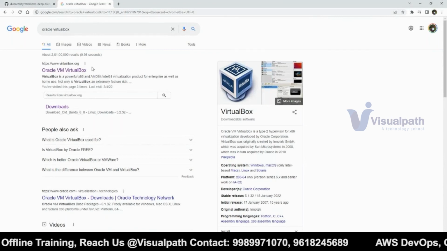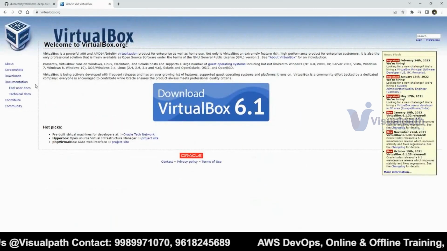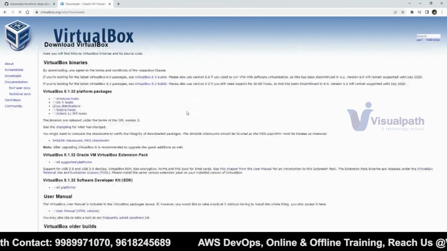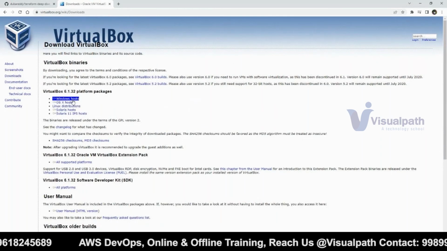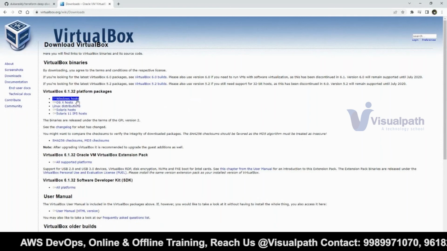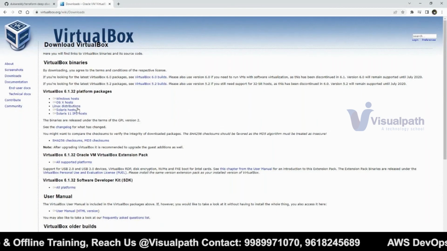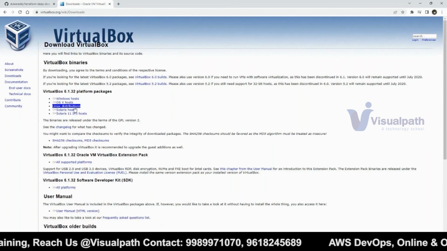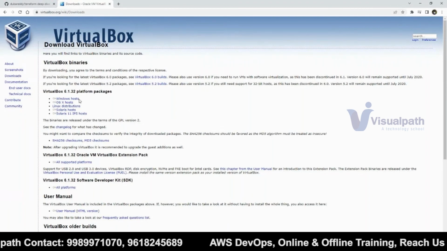Okay, so to install that, go to the official link, go to downloads. In your laptop, whatever operating system you are using, click on that particular link. If you are using Windows, click on the first link. If you are using Mac OS, click on this. If you are using Linux, you can click on this Solaris and all. So download this package and just click next.